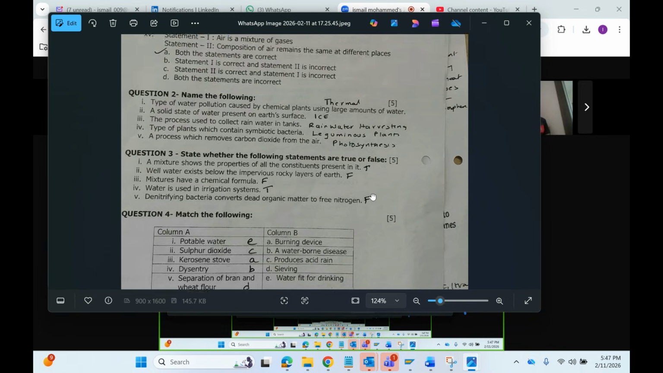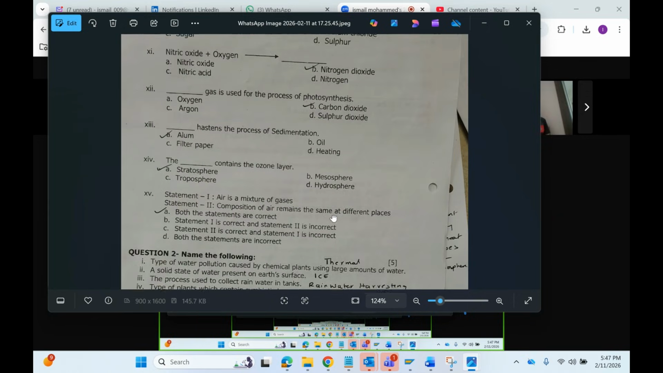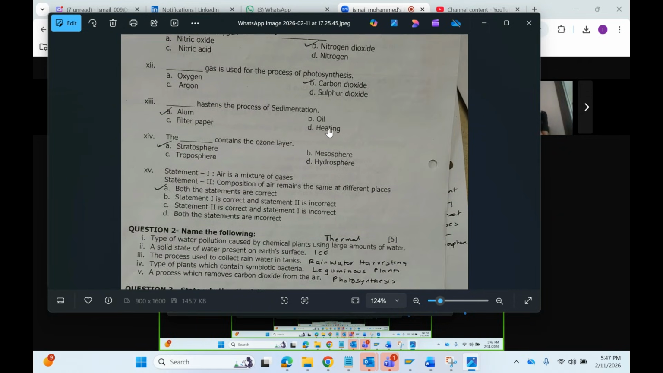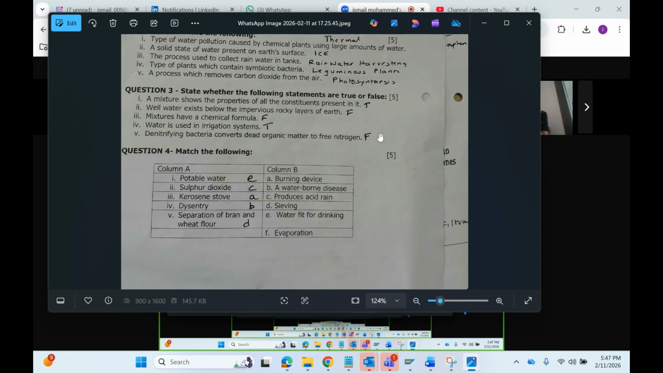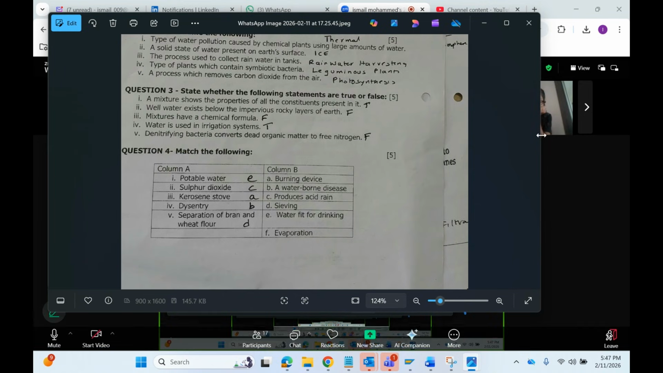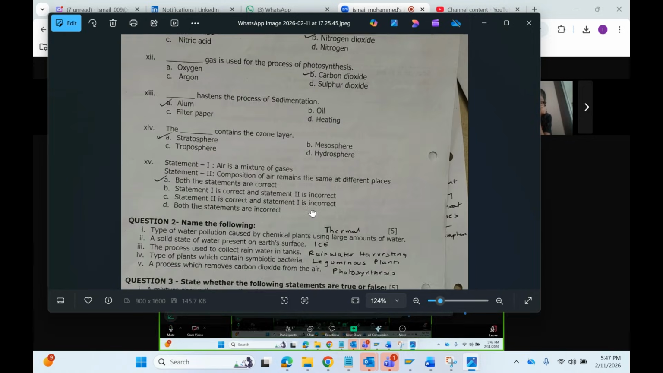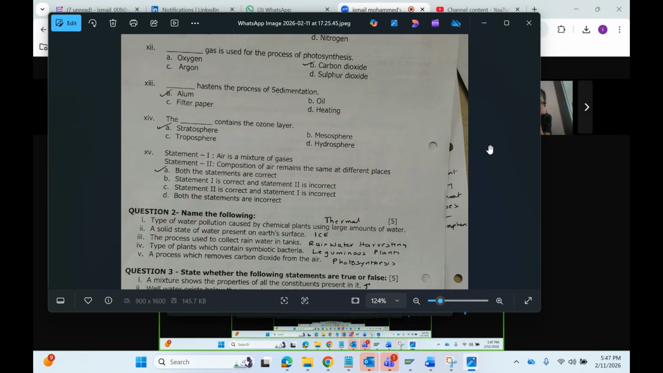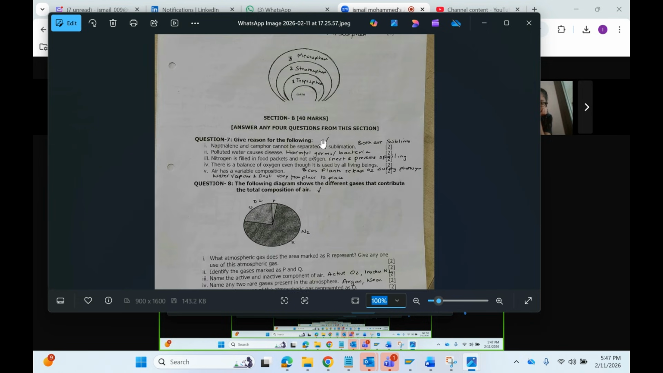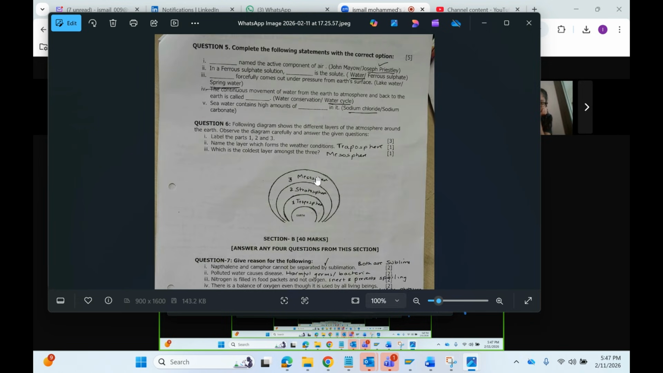Clear in this one? Any doubts? Answer anyone please first. Any doubts in this? No. Next one. Is this the next one? Yes. Clearly visible?